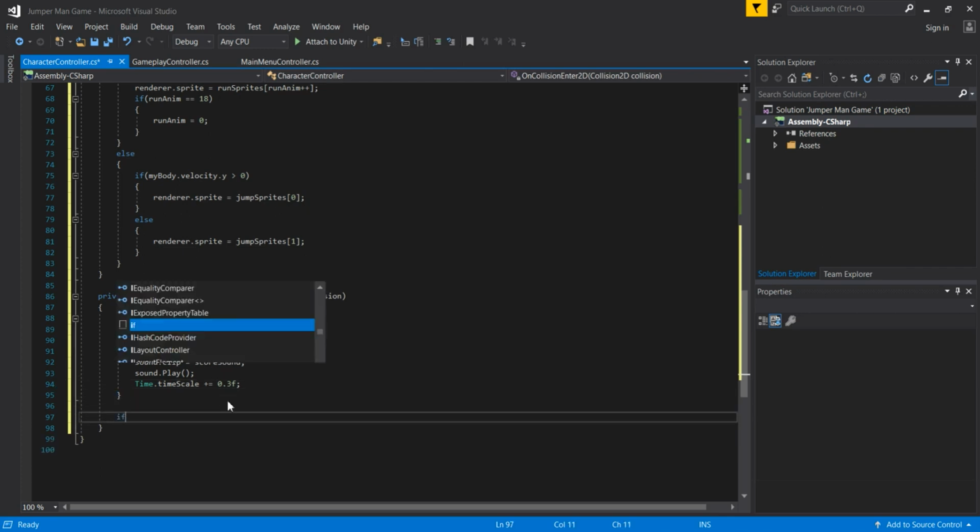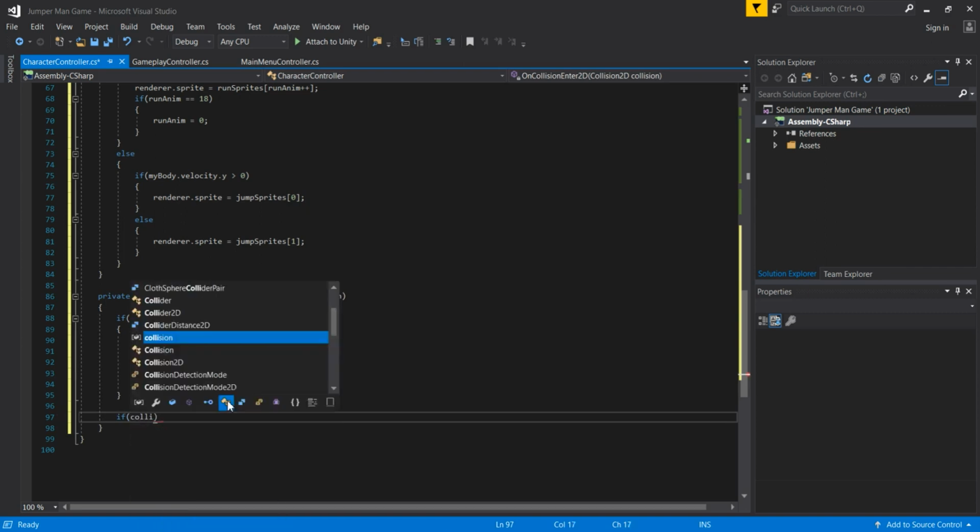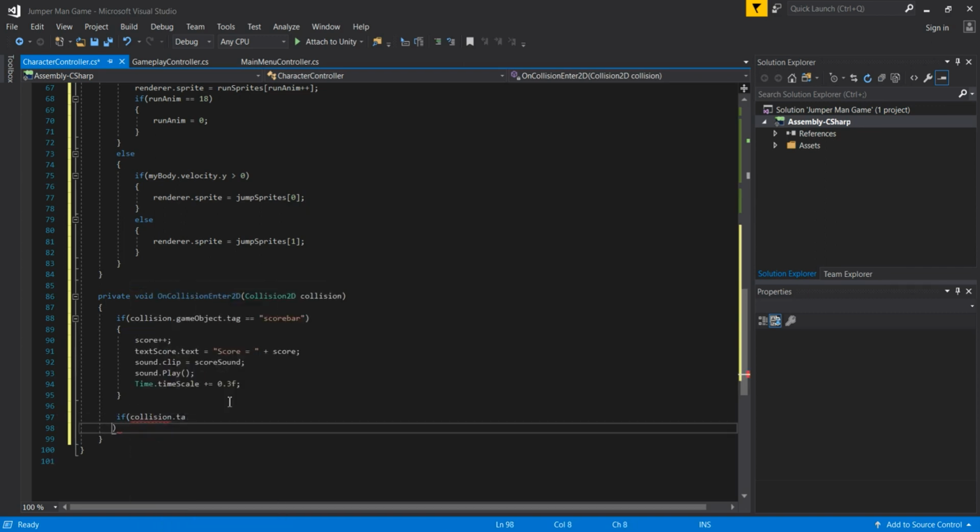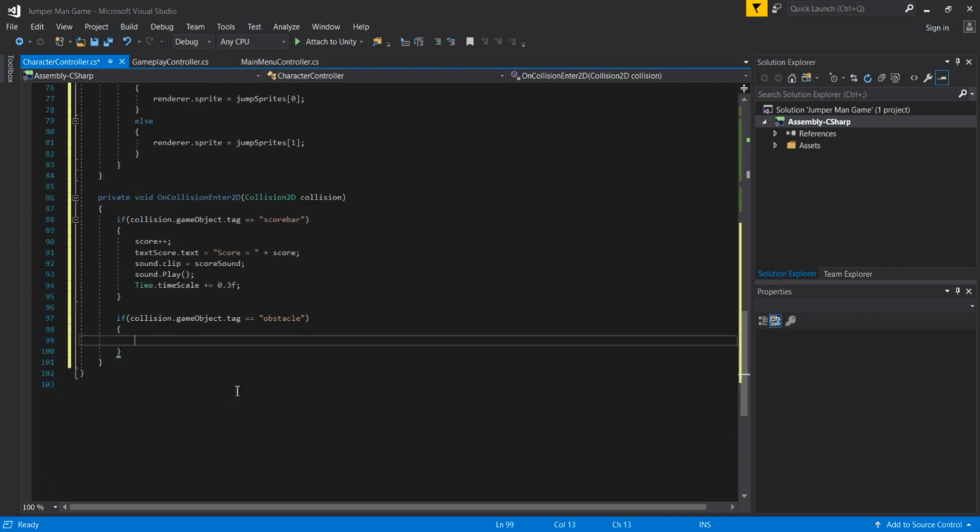But now we are going to check in our if statement if our collision, so collision dot game object dot tag is equal to, but this time obstacle. So now when our player touches our obstacle, what will happen? We are going to pass that time scale. First of all, it is going to be 1, because we cannot move in that case. If we pass here time scale is equal to 1f, that means we cannot move, everything stops, and that is that.